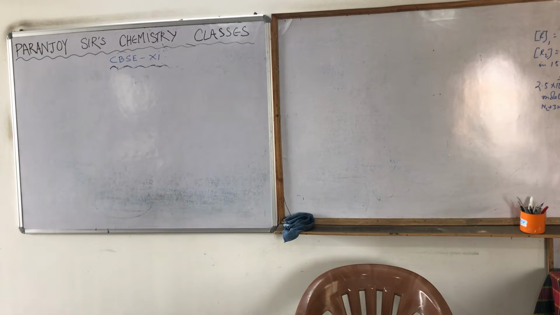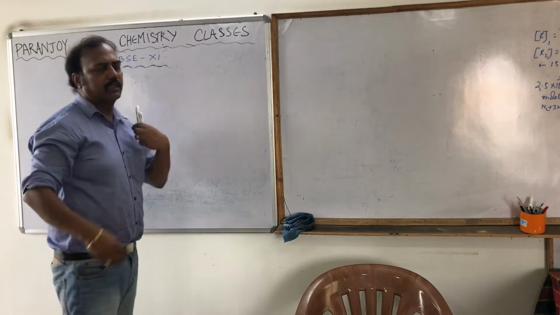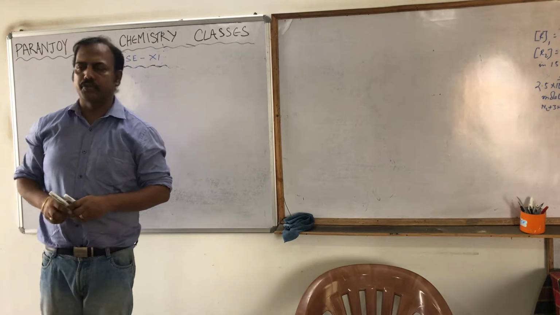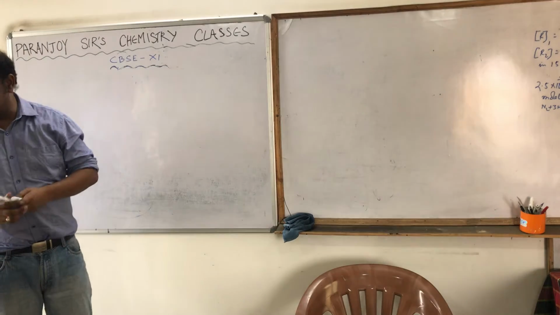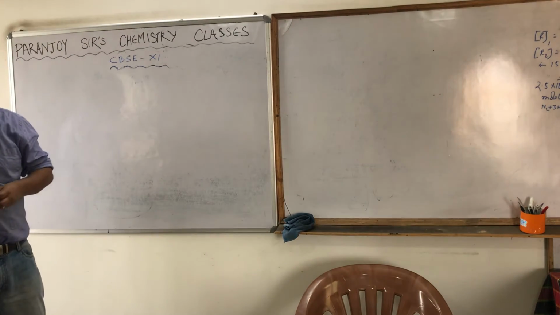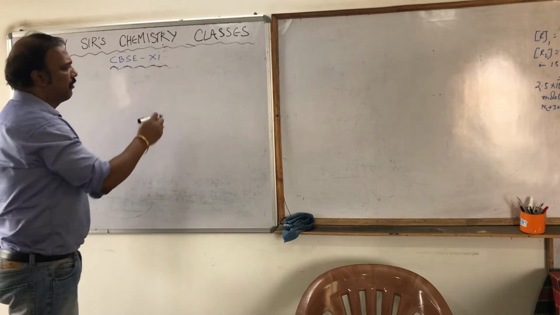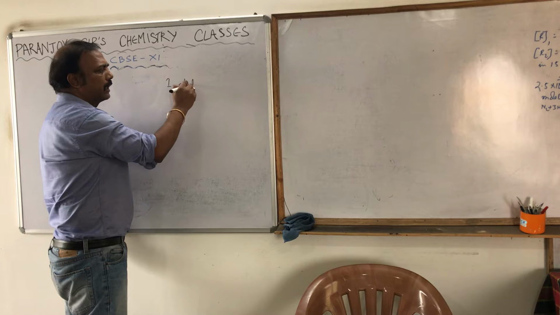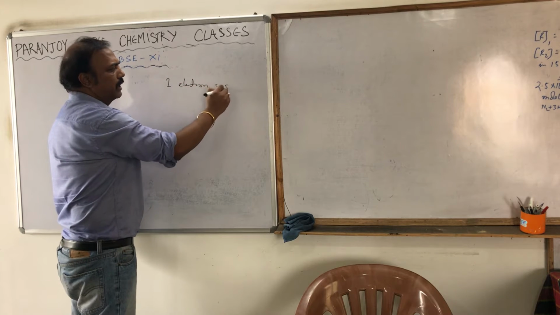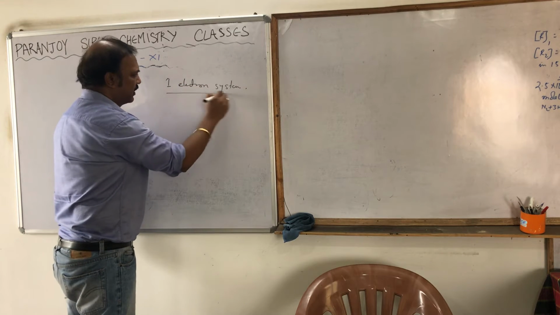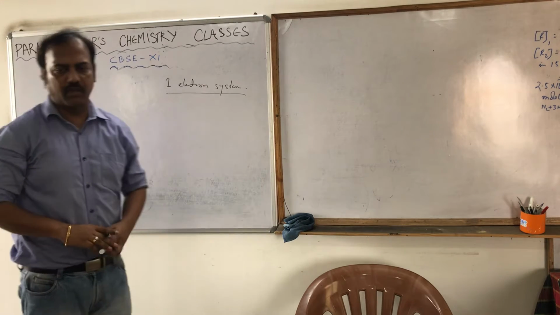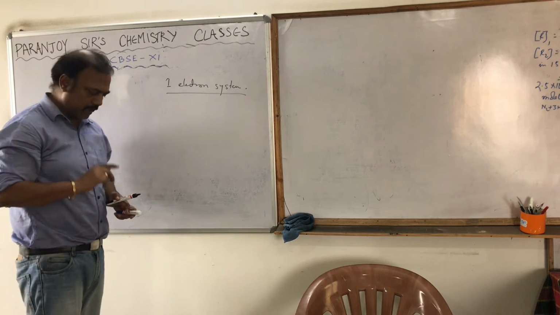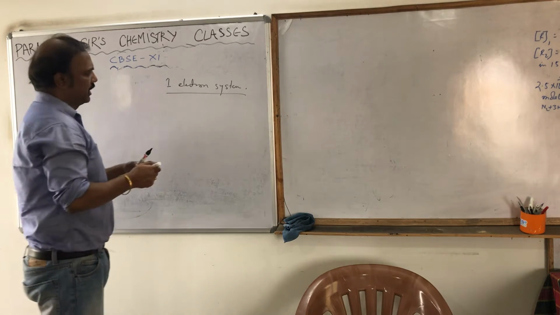Okay. So yesterday we had done with Bohr's postulates. Now, what are the postulates of Bohr? The first one we had seen is that it can explain only the structure of a one electron system. One electron system means the system or the species containing only one electron. There is only one neutral atom which has got one electron, and that is hydrogen.